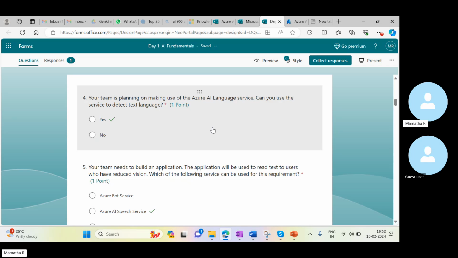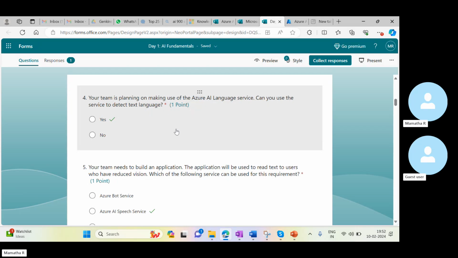One is they will convert the speech, whatever you are giving: speech to speech, text to text, speech to text, and text to speech. They're asking whether you can use a service to detect text language. Correct, right? So we can try to detect the text language.